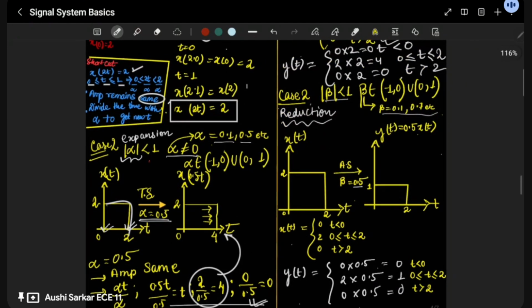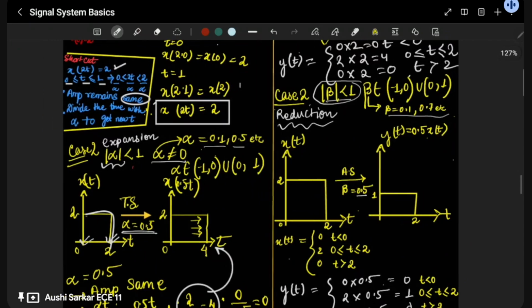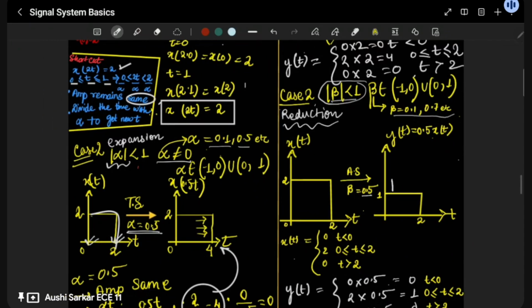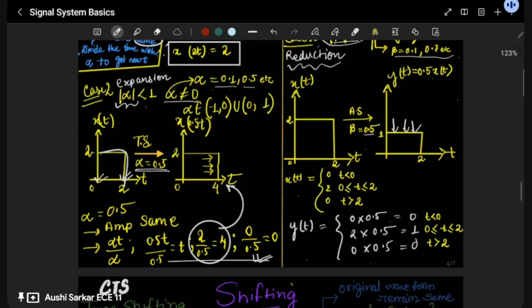Please, again I am telling you, please take the notes. There is a use of modulus. Here the reduction is taking place. Here the reduction is taking place. I hope it is clear, nothing much to know about it.